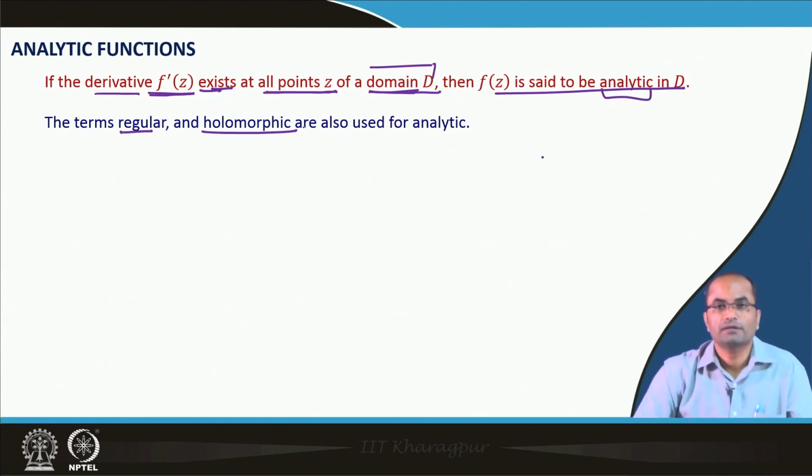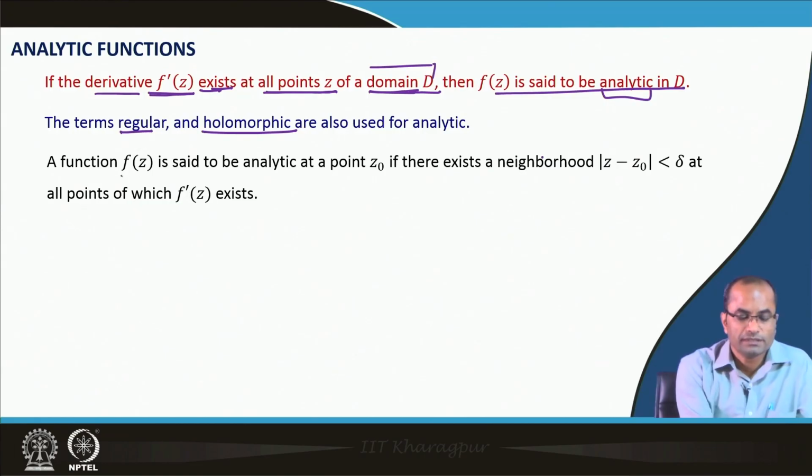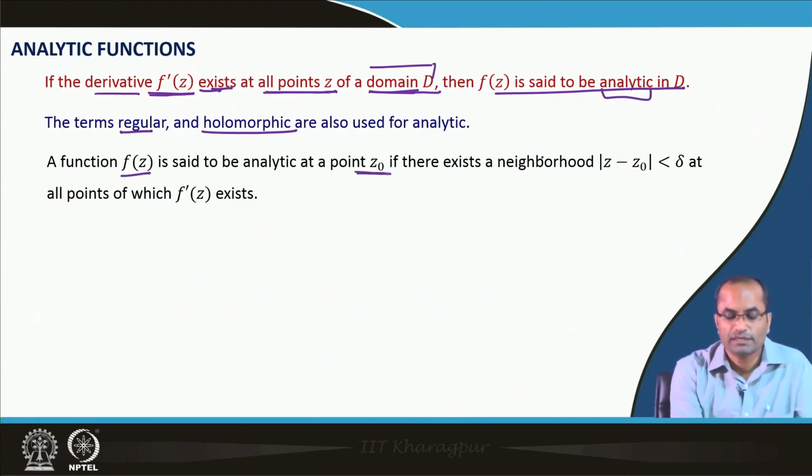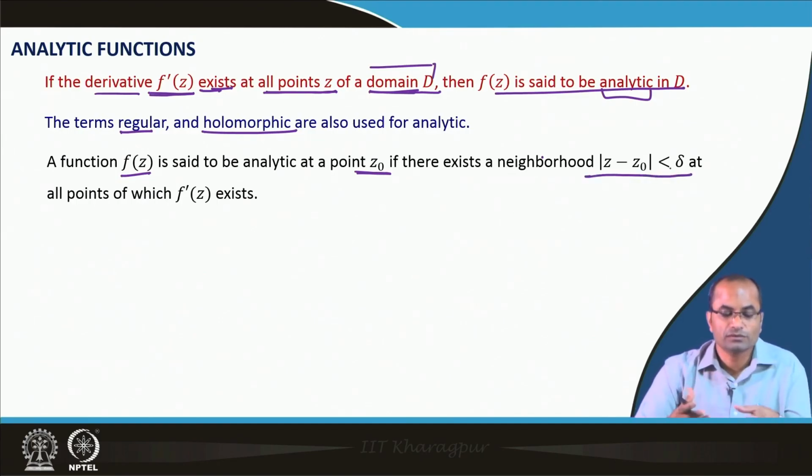The main difference will come when we talk about a point, that f z is differentiable at a point z naught, and f z is analytic at a point z naught. Then the real difference between analyticity and differentiability comes into the picture. Here f z is said to be analytic at a point z naught if there exists a neighborhood. That is important, and this shows that analyticity is a little more than differentiability.